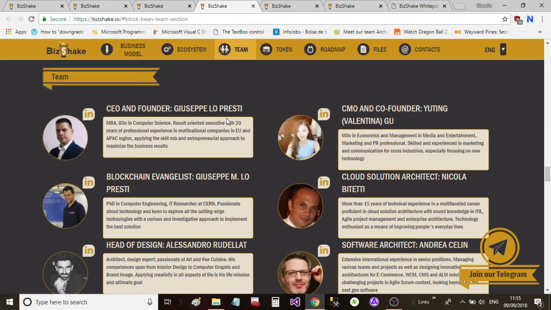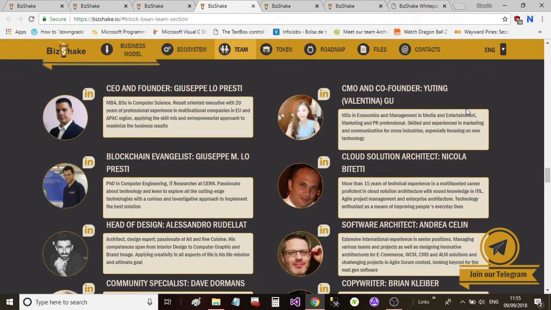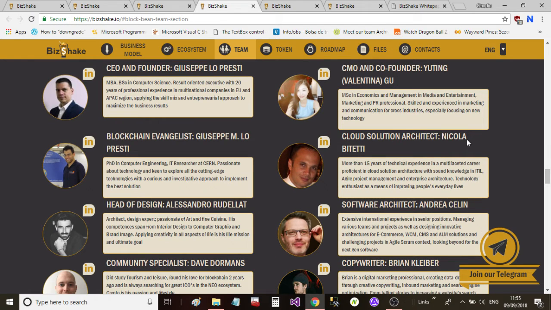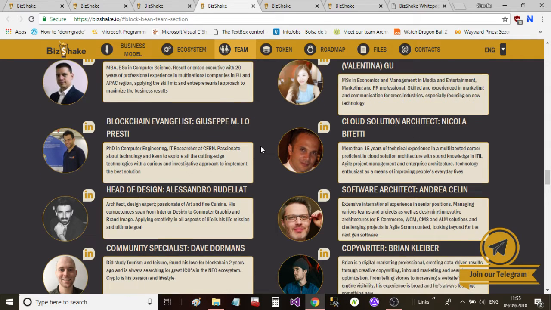Okay, so we can see in the team here, we've got the CEO and founder Giuseppe Lopresti, MBA and Bachelor in Computer Science, result-oriented executive with 20 years of professional experience in multinational companies in the EU and APAC region, applying the skill mix and entrepreneurial approach to maximize the business results. Then we've got the CMO and co-founder, Yuting Valentina. Here, then we've got the solution architect, Nicola Bitetti, blockchain evangelist, Giuseppe Lopresti.